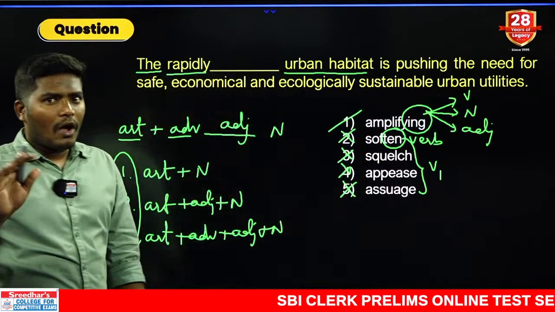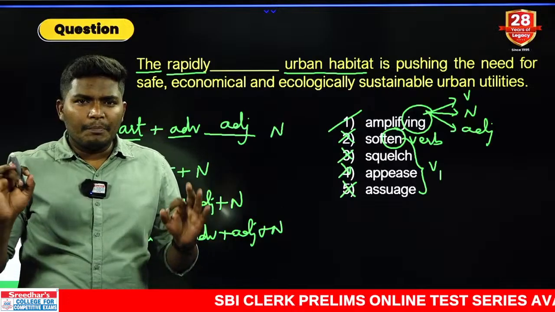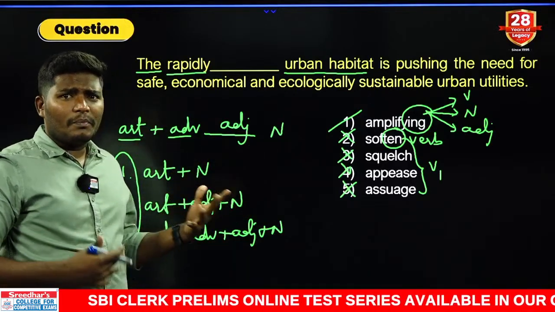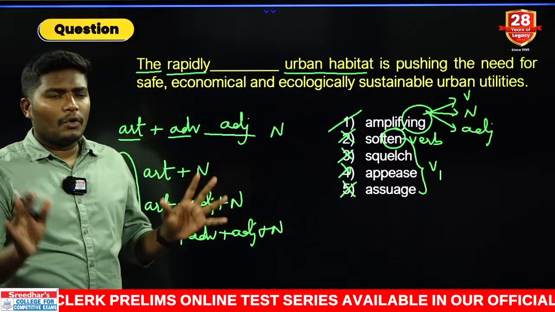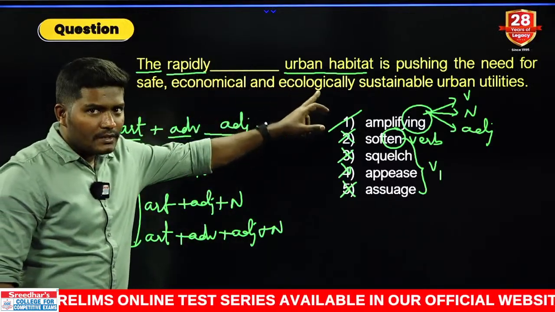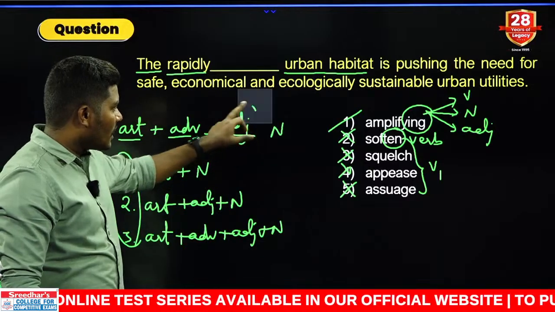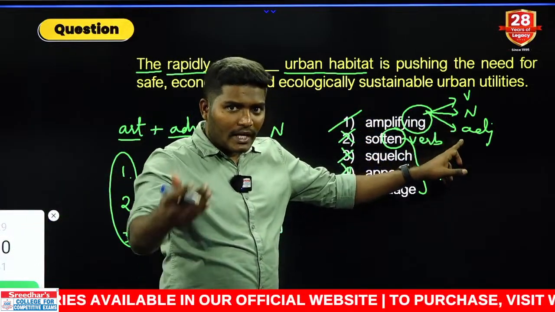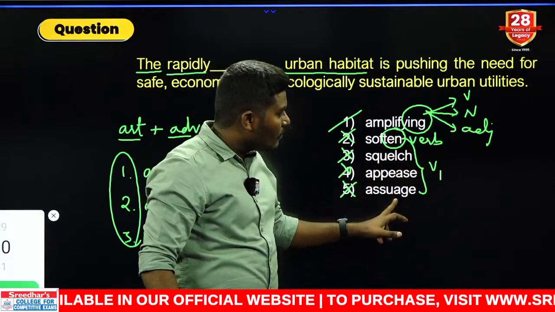Very logically you have to go with the answer. Simple logics. You need not say, sir, I don't know the words, I don't know the meanings. Nothing like that. Very simple logics. We already know the noun phrase. In the noun phrase we know which word comes here, and an adjective can be in ing form also. That is a point I gave you just before. All the remaining words are V1s.